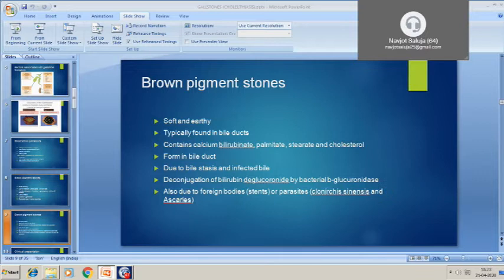Again, the reason is stasis of bile and infected bile. So anything which leads to stasis of bile or infected bile can lead to brown stones. For example, when there is some foreign body after ERCP, we put stent in the common bile duct, or when there is some parasitic infection such as Clonorchis sinensis and Ascariasis. In such cases, there is ascending bacterial infection, or when there is obstructive jaundice and stasis of bile, for example, when there is some stricture in the bile duct, in such cases, there is chance of brown pigment stone formation.